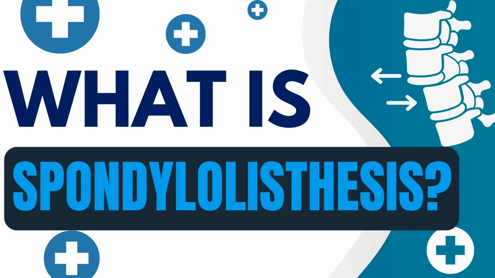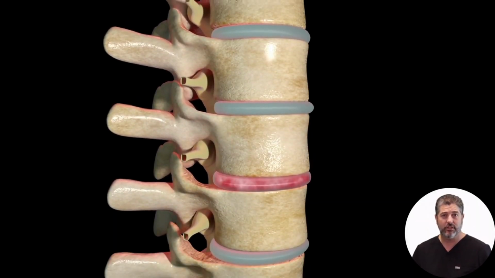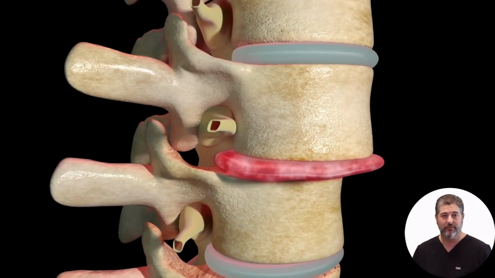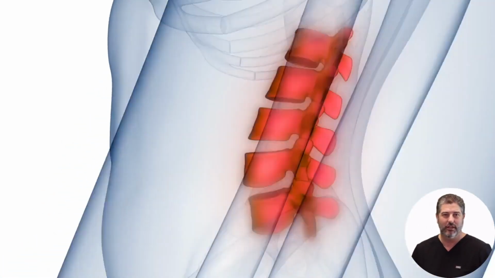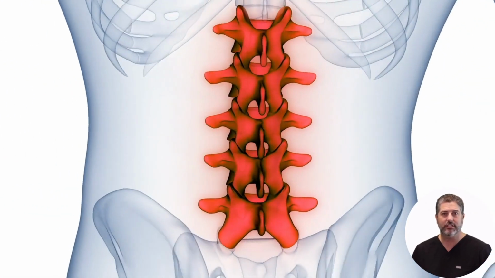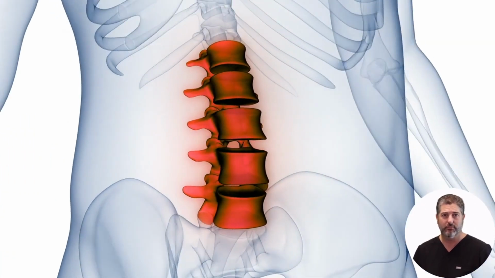About your health. What is spondylolisthesis? Spondylolisthesis is a spinal condition where one vertebra slips forward over the one below it. Common causes include congenital defect, trauma, and degenerative diseases like arthritis. It can also result from overuse of the lumbar spine.